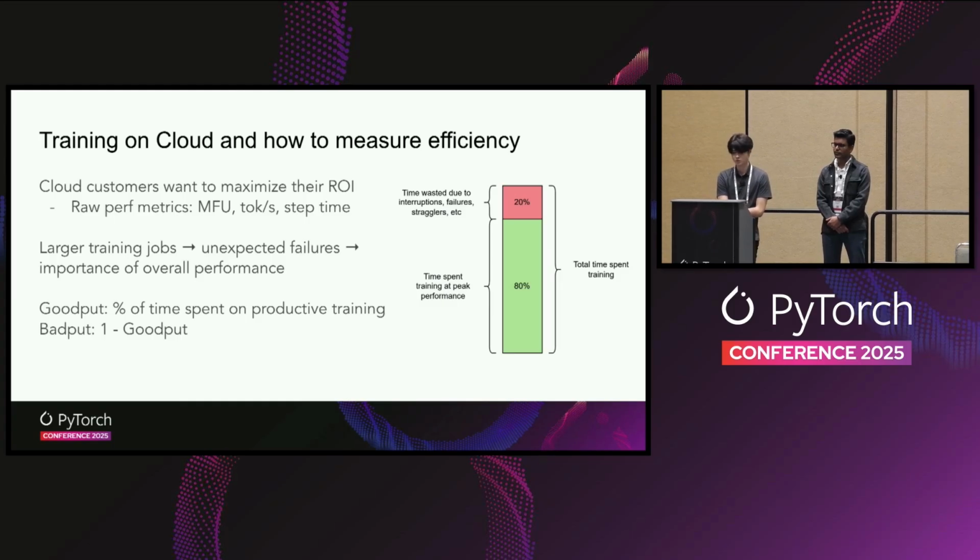The bar represents the total time spent training, where 80% of the time is spent training at peak performance. The remaining 20% of the time is time wasted due to unexpected interruptions, failures, and stragglers, and things of this nature. We could define Goodput as the percent of time spent on productive training, or 80%. The remaining time is considered badput, 1 minus 80%, which is 20%. Goodput is important to customers as it has go-to-market implications and could save millions of dollars.